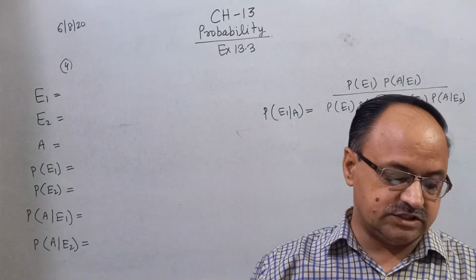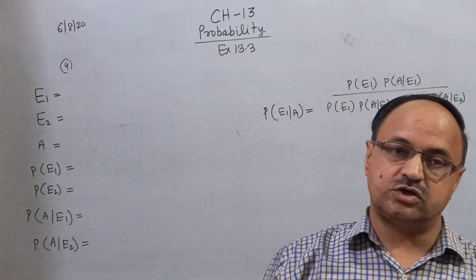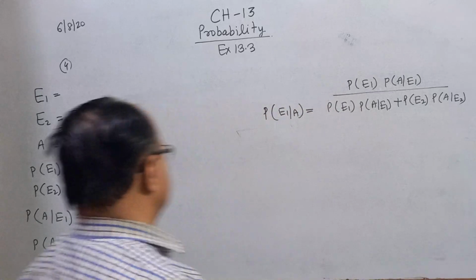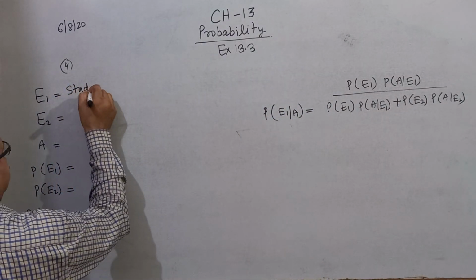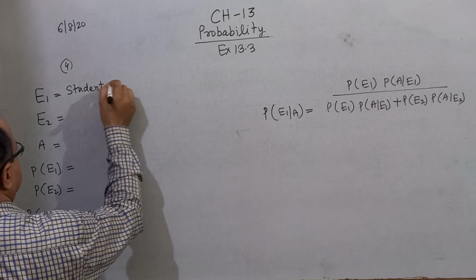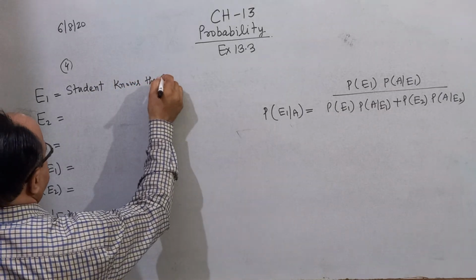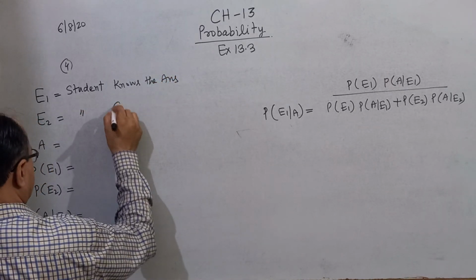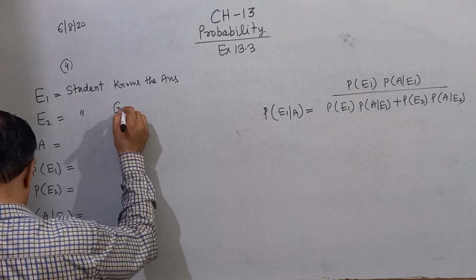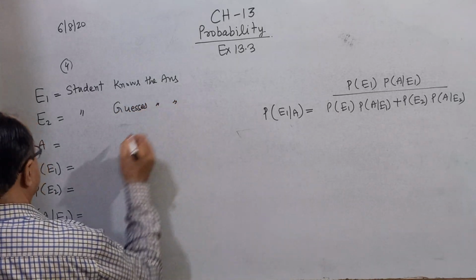Clear? In this question, there are two events: student knows the answer or student guesses the answer. First event E1, student knows the answer, and E2, student guesses the answer.